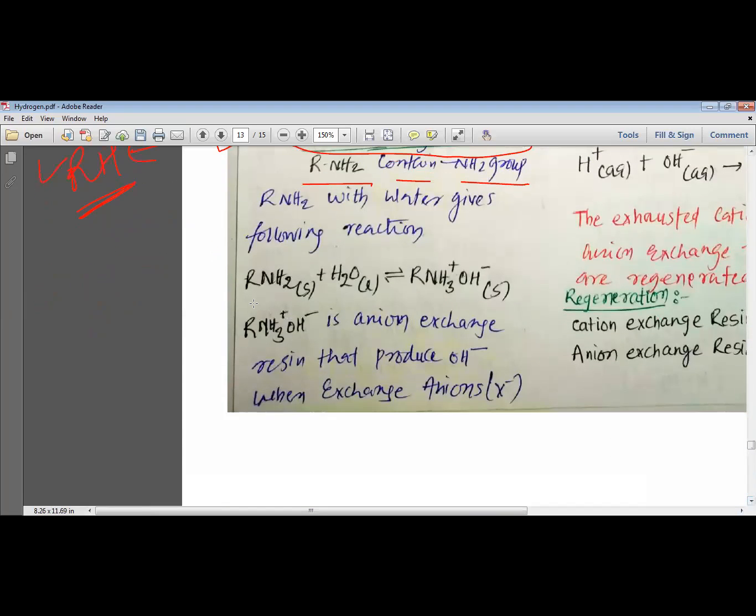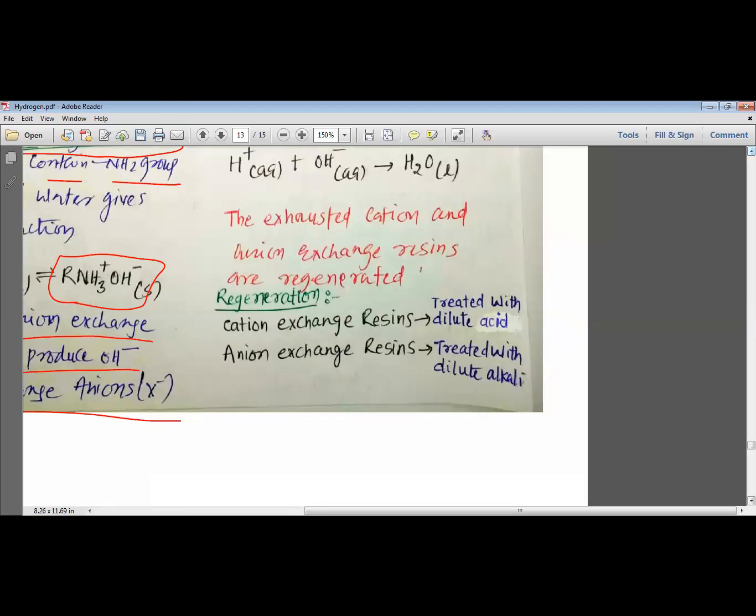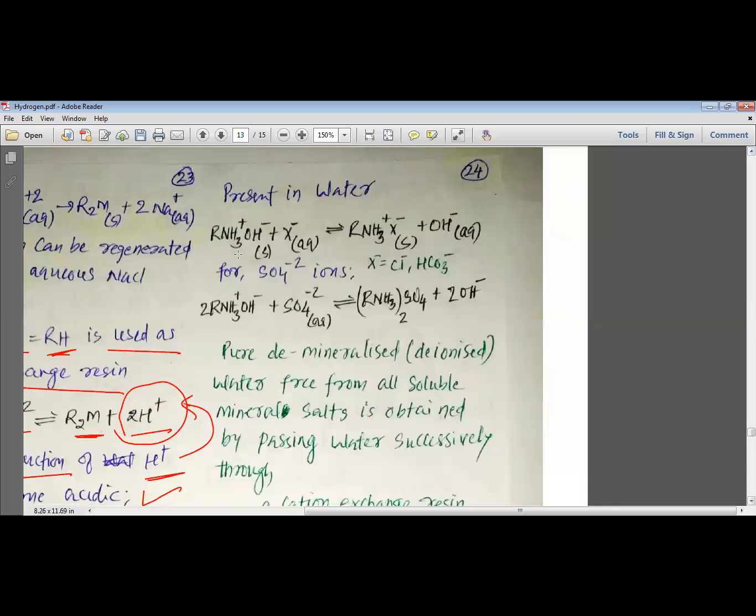These anion exchange resins, when they are added to water, produce RNH3+ and OH-. This RNH3+ OH- is an anion exchange resin, and that produces OH- ion when the water is passed through it. So let us see how this anion exchange resin works. This anion exchange resin reacts with the X- ion present in the hard water, and then they exchange this X- ion with the resin and produce OH- ion. This X- may be your Cl- ion or HCO3- ion.